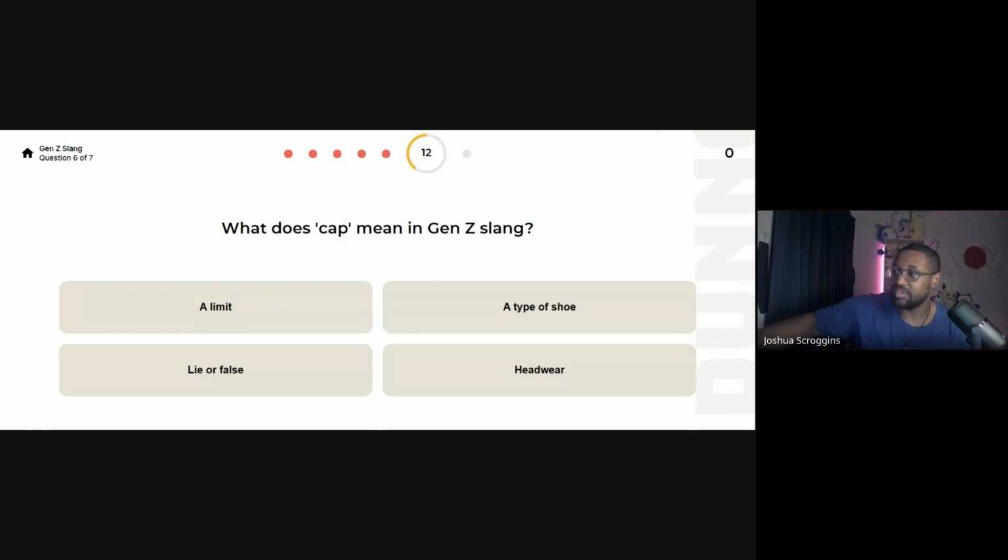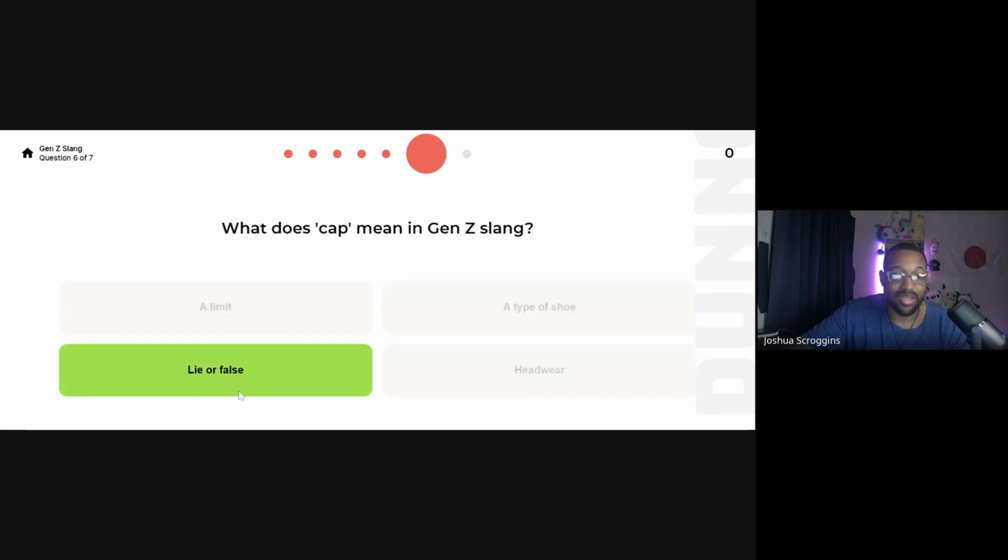Cap. I use this all the time. We say that's cap. Like, oh, I like turtles. That's cap. I don't know if I gave away the answer. But you hear this all the time. It means a lie or false, not true.